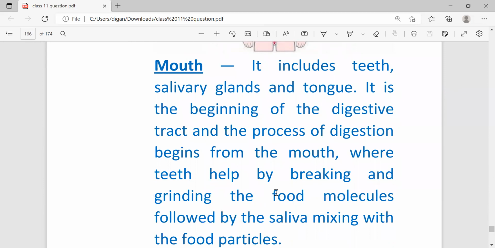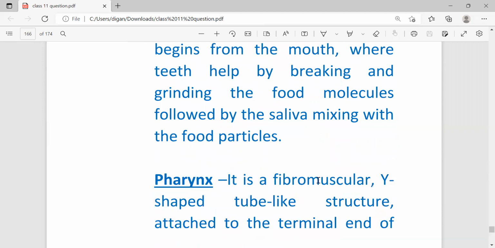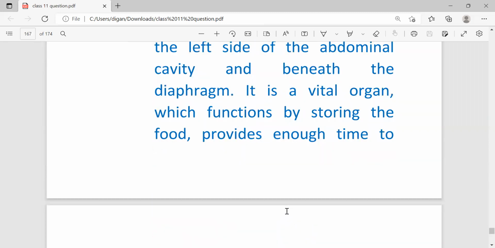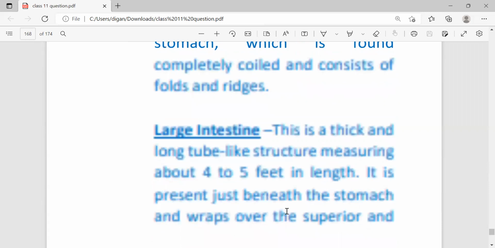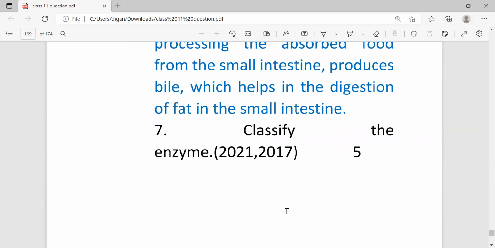But if there is a shortage of time, you just skip the lines, meaning for mouth you write 2-3 lines, then go to the next, pharynx. Again for this you write 1 or 2 lines. But touch or write every important part of the digestive system, then you will get full marks.